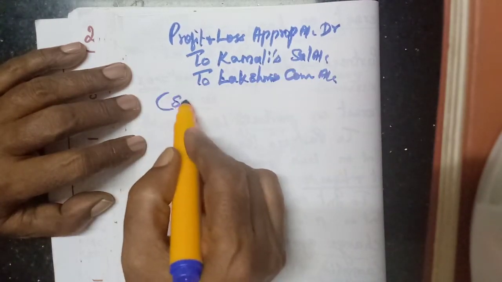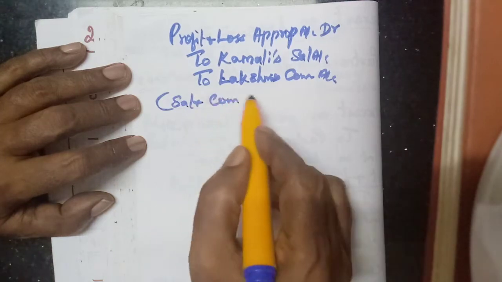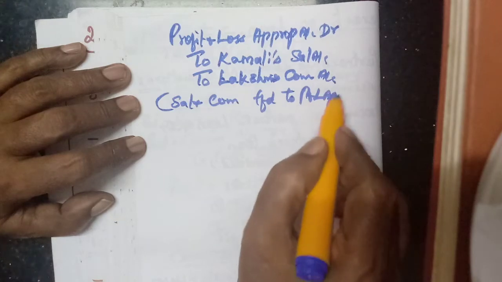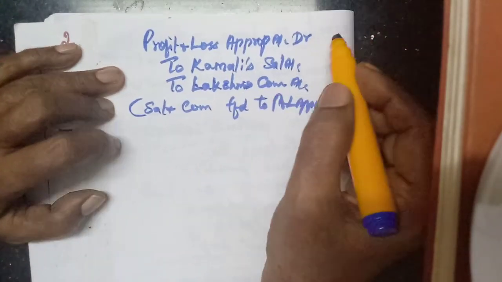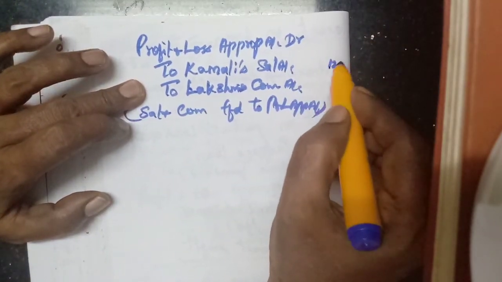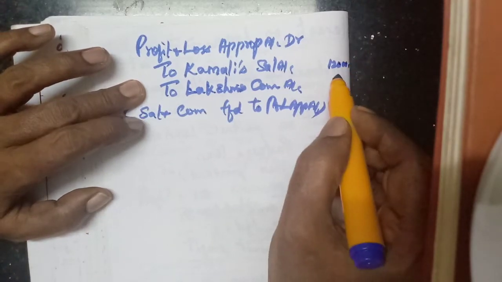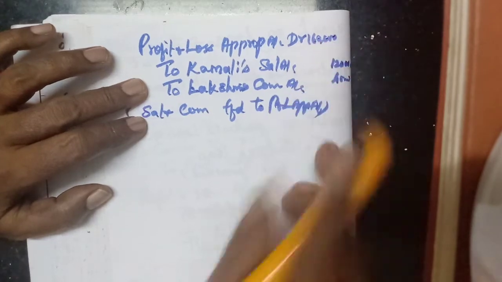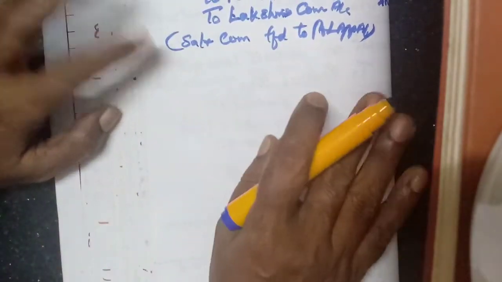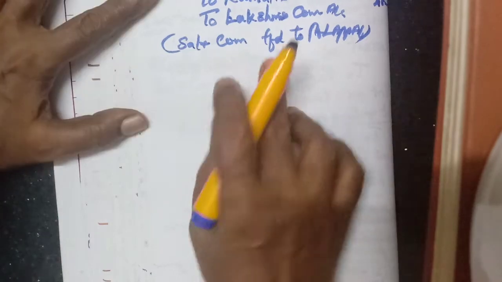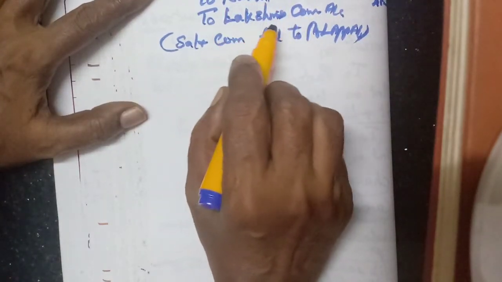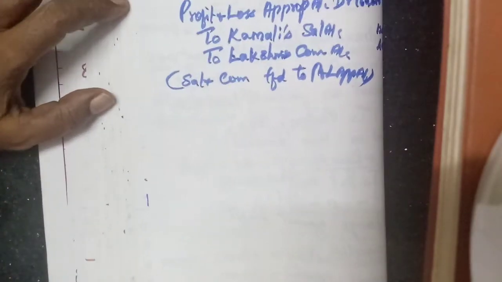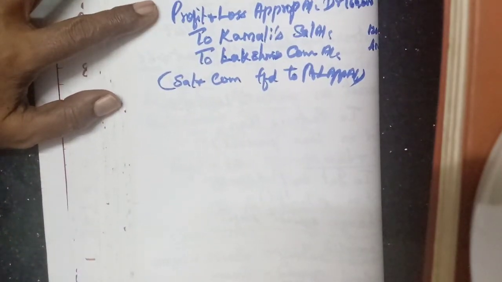Salary and commission transferred to profit and loss appropriation account. Here salary 1,20,000, here 40,000, so totally 1,60,000. Entry over. That's fluctuating capital, that's why we are writing the capital account. If it is the fixed capital method, if they follow, then we have to write current account.